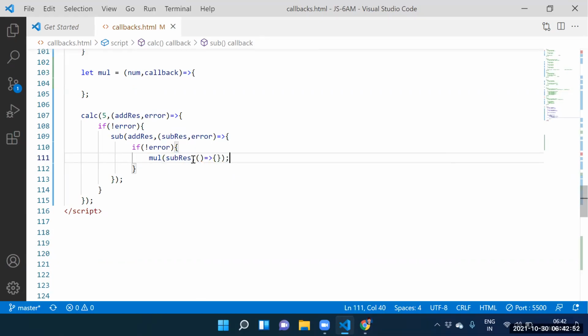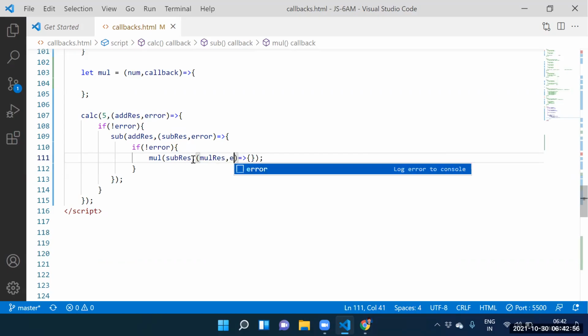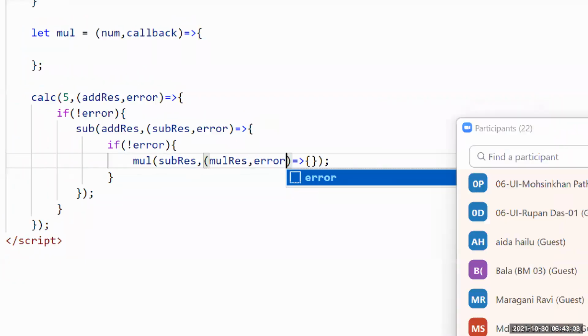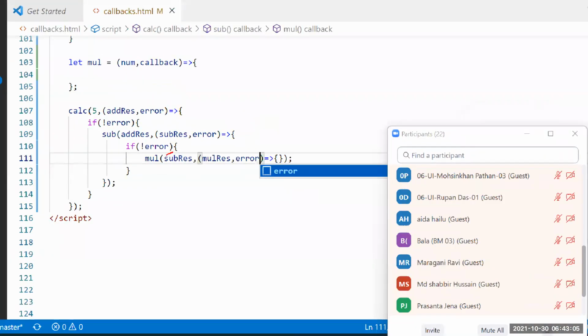The second argument is the callback function. Here itself: multiplication result, comma, error. Guys, tell the flow here. Is it a 7? Yes, 7. So 7 is stored into num. Is it a function? Yes, sir. This function is stored into where? Callback.